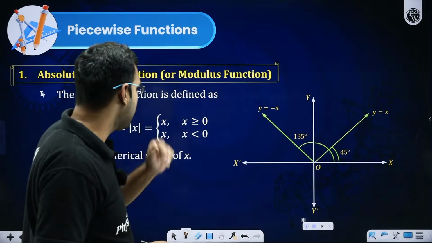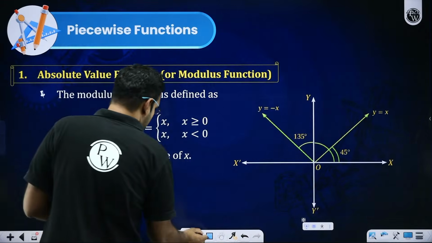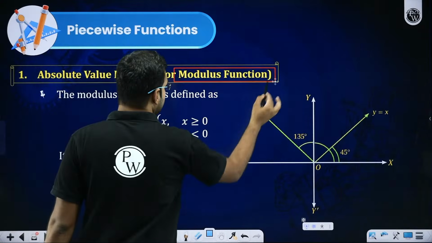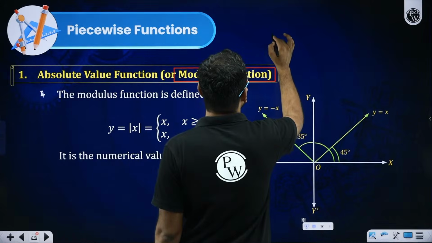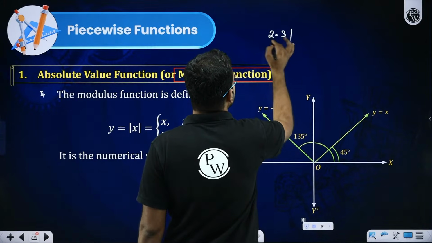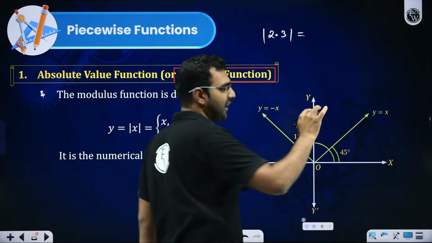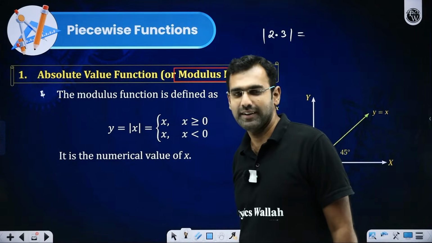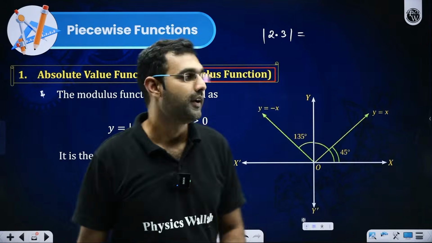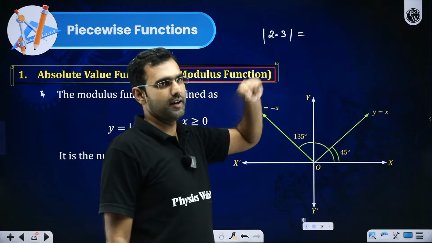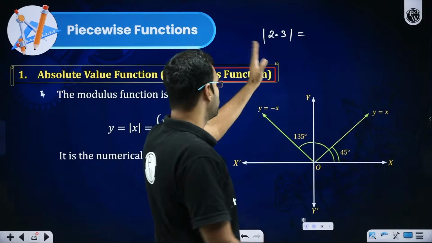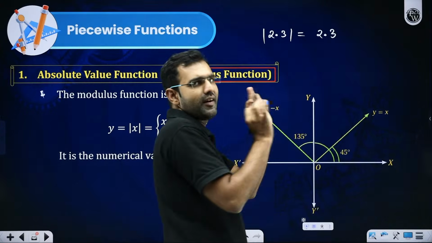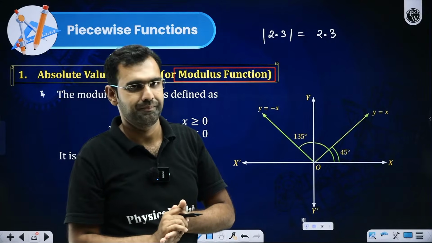Well, coming back here, we are now going to discuss the absolute value function, or we call it the modulus function. For example, let's say I ask you the magnitude of 2.3. So 2.3 is actually plus 2.3. If I just take the numerical part from plus 2.3, I remove the plus, and I just look at its numerical value, its absolute value, that's 2.3.